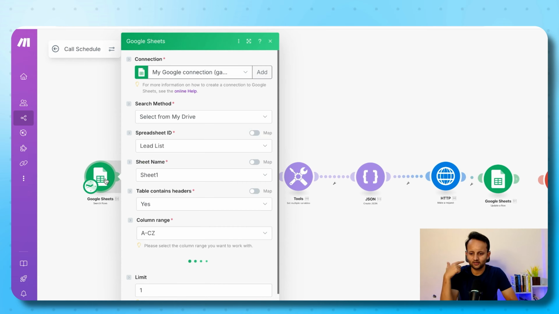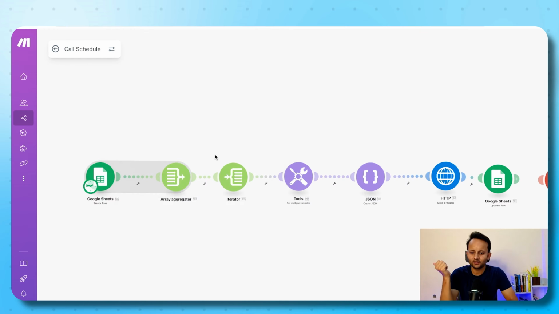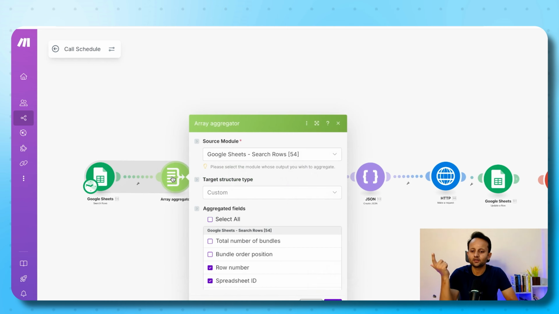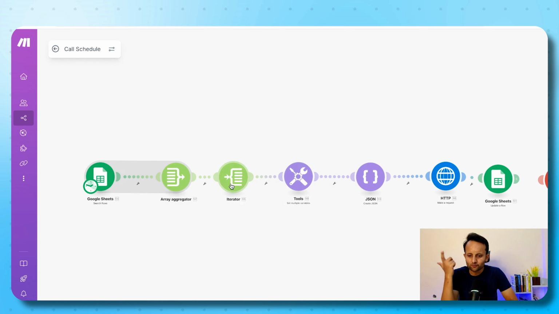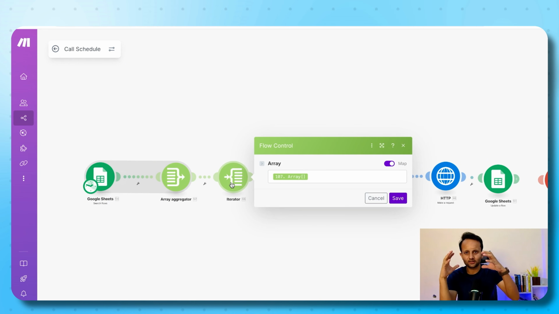Now I integrated my Google Sheet here. This Google Sheet is passing the data in bundles to the array aggregator. The array aggregator is something that combines the data. Like let's say if I have person name, contact, business email, business insight, it will prepare a bundle of that data and pass it on to the iterator. What the iterator will do is take the data of that bundle, separate out the data, and pass one bundle at a time to the next module.